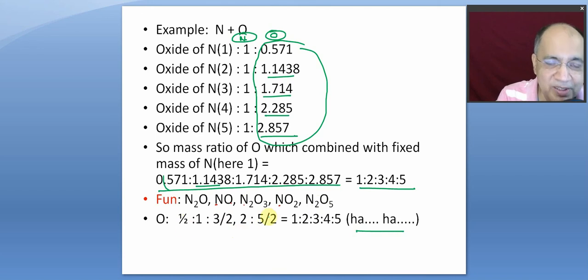If you multiply by 16, that becomes the mass in 1 mole of it, which has combined with the fixed mass of nitrogen. Divided by 16, it will be the same as the atomic ratio, which has combined with the fixed mass of nitrogen, and multiplied by 2, it will become 1, 2, 3, 4, 5. The 2 will be cancelled. So, ha ha ha.